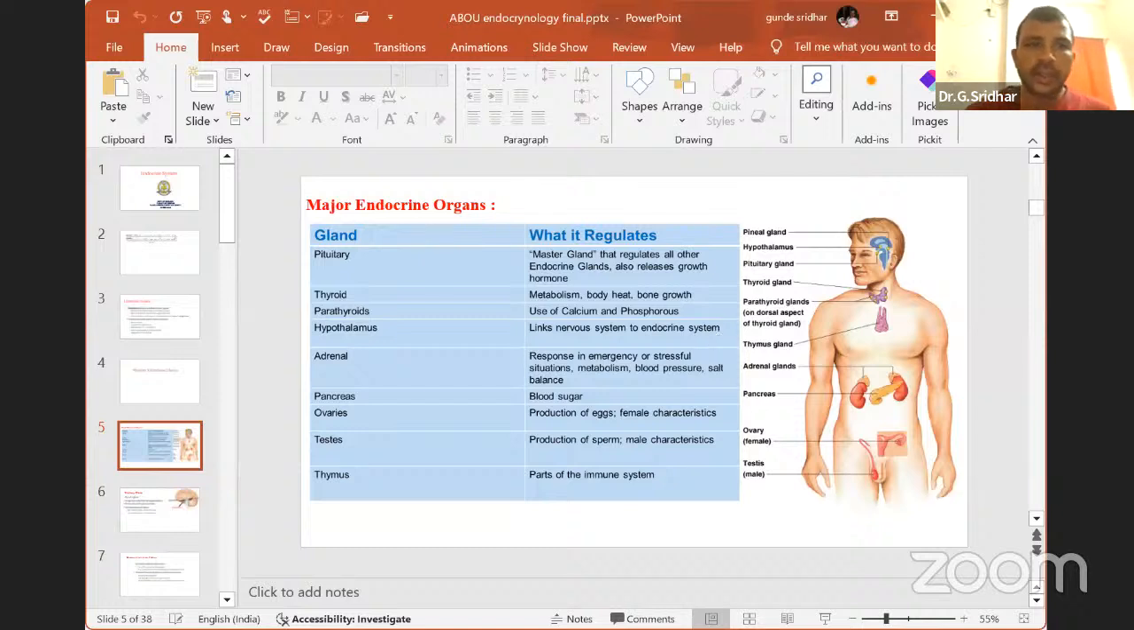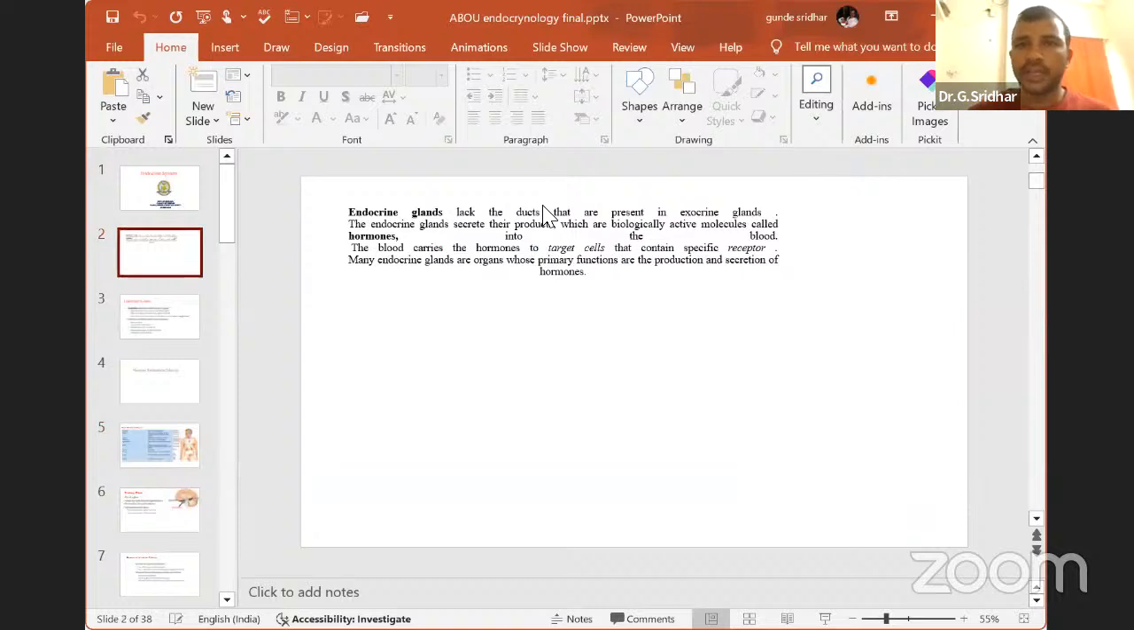Okay. Then first we'll see what an endocrine gland is. Endocrine glands lack the ducts that are present in the exocrine glands, and the endocrine glands secrete their products, which are biologically active molecules.